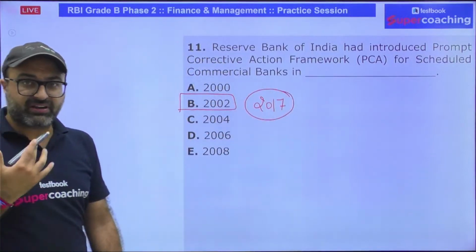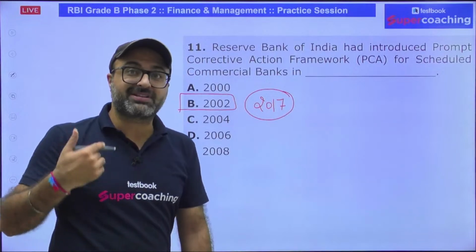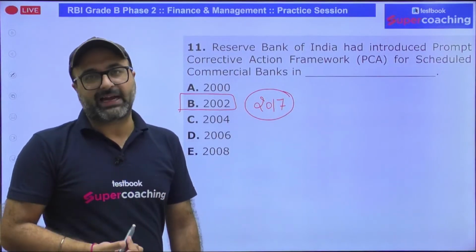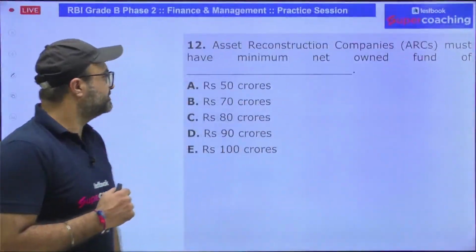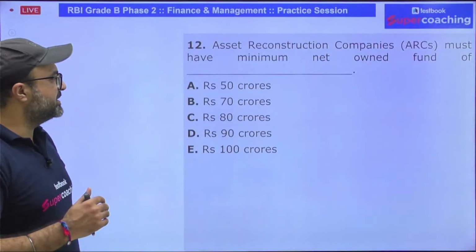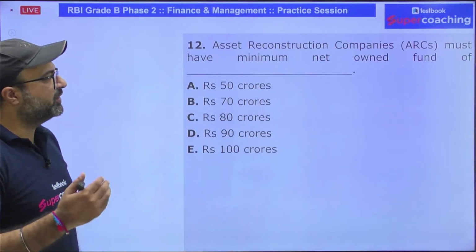And after this revision, almost 11 public sector banks were included under the category of PCA, which you need to remember. Moving on to the next question. Asset reconstruction companies must have minimum net owned fund of.